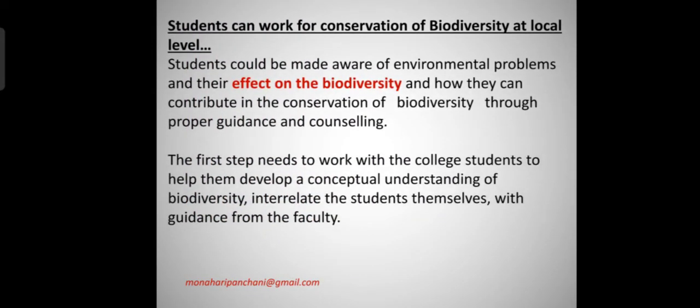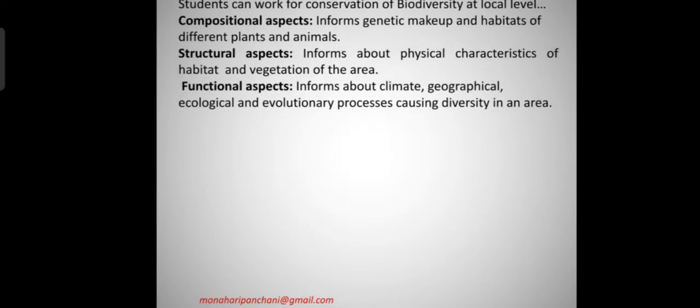Students can work for conservation of biodiversity at the local level. Students could be made aware of environmental problems and their effect on biodiversity, and how they can contribute to the conservation of biodiversity through proper guidance and counseling. The first step is to work with college students to help them develop a conceptual understanding of biodiversity, relating the students themselves with the guidelines from the faculty.